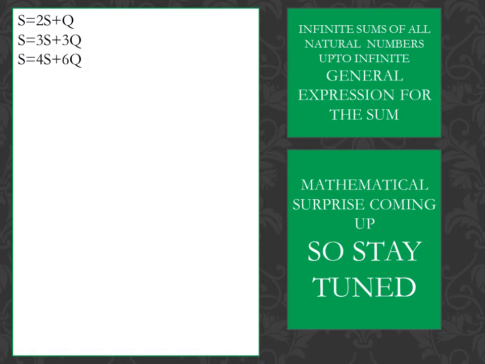So now here you can see I have written 3 equations. First is S is equal to 2S plus Q, second is S is equal to 3S plus 3Q, third is S is equal to 4S plus 6Q. Now if you have watched the rest of the video carefully, then you might have got that point that all these 3 equations are nothing but one of the steps of all our derivations of each of the values. Okay. So now we could write a general equation which will be like this.